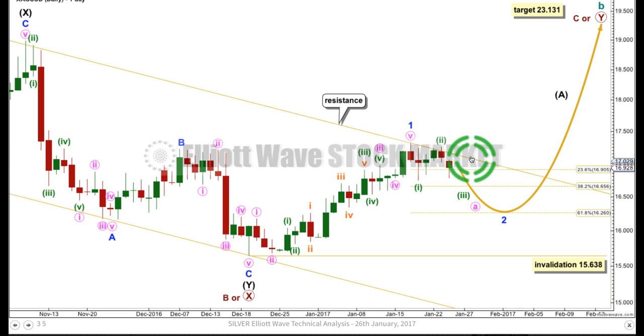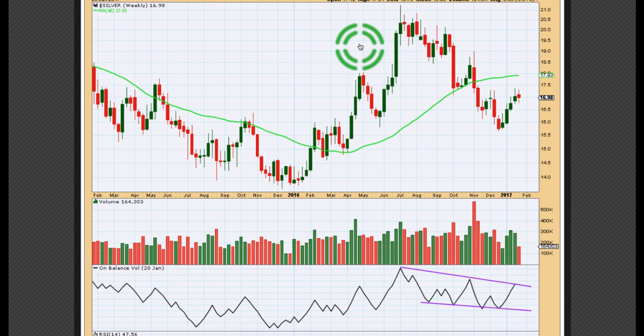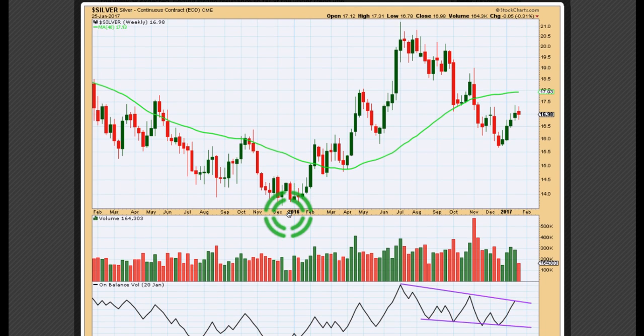edge of this channel. Okay, let's have a look at some classic analysis starting at the weekly chart level and see if those Elliott wave counts, which are both expecting a pullback, are supported or not. At the weekly chart level, the first 3 weeks of upward movement saw an increase in volume to support the rise in price. The very last week saw a slight decline in volume, so in the last week there was some weakness. All of these weeks have long upper wicks, and this last week has a smaller real body and a long upper wick, so that's a little bit bearish.